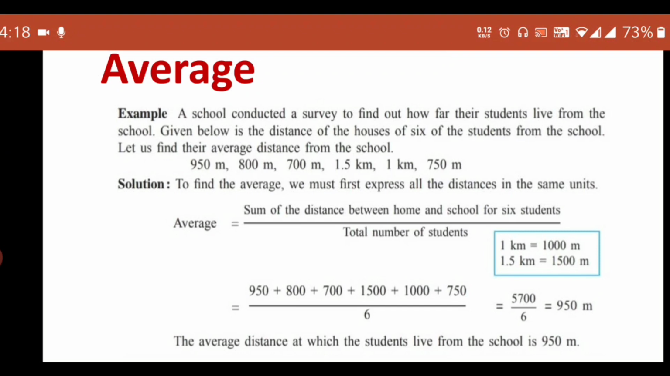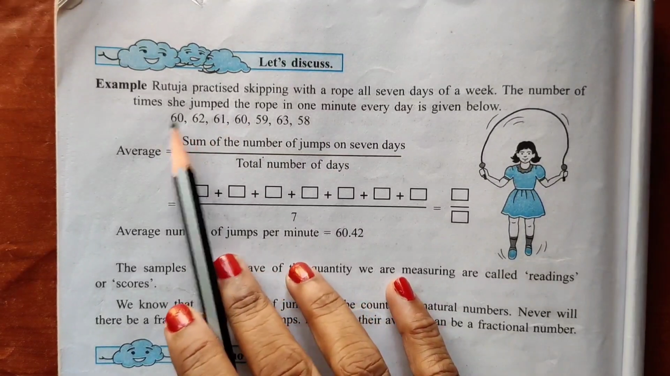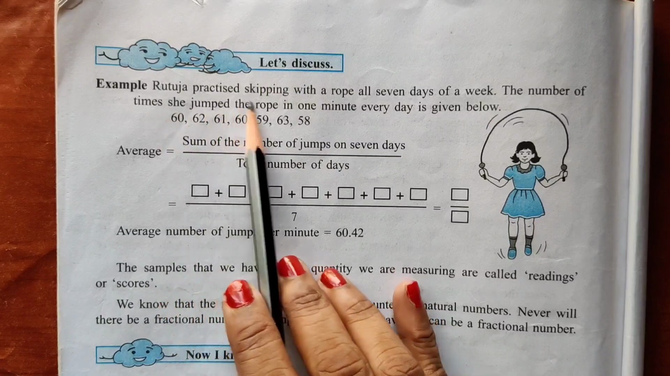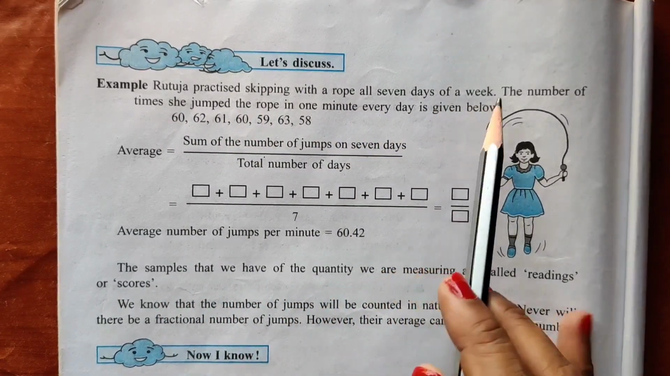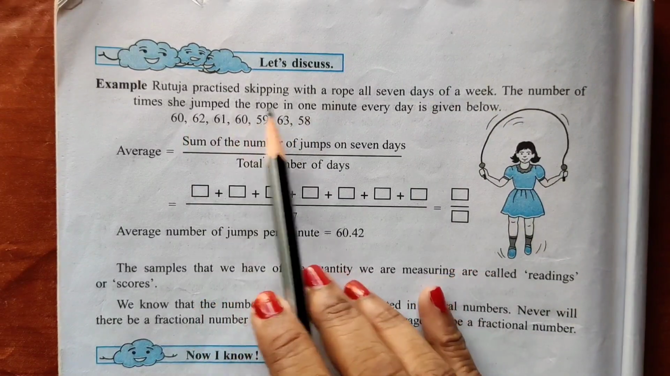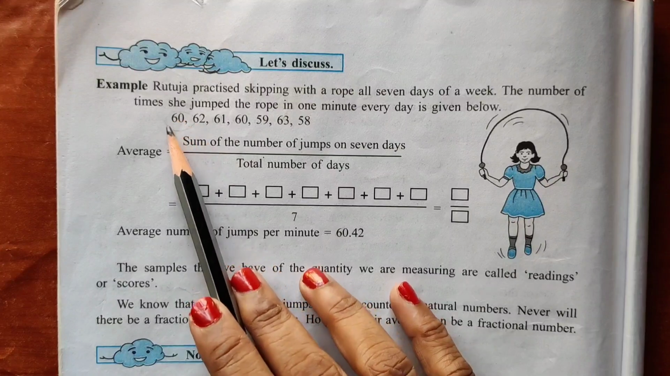Let us once again see the next example which is given in the textbook, and then we will see the formula to find out the average. So now let's discuss one more example. Rutuja practiced skipping with a rope all 7 days of a week. The number of times she jumped the rope in 1 minute every day is given below. In one minute she skips on a rope.